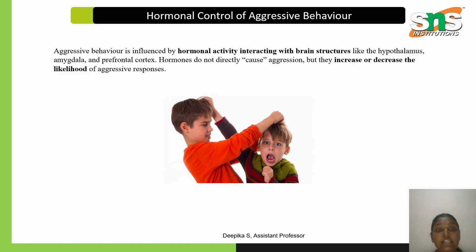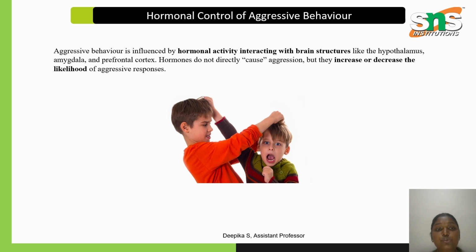Aggressive behavior is influenced by hormonal activity interacting with brain structures like the hypothalamus, amygdala and prefrontal cortex. Hormones do not directly cause aggression, but they increase or decrease the likelihood of aggressive responses.